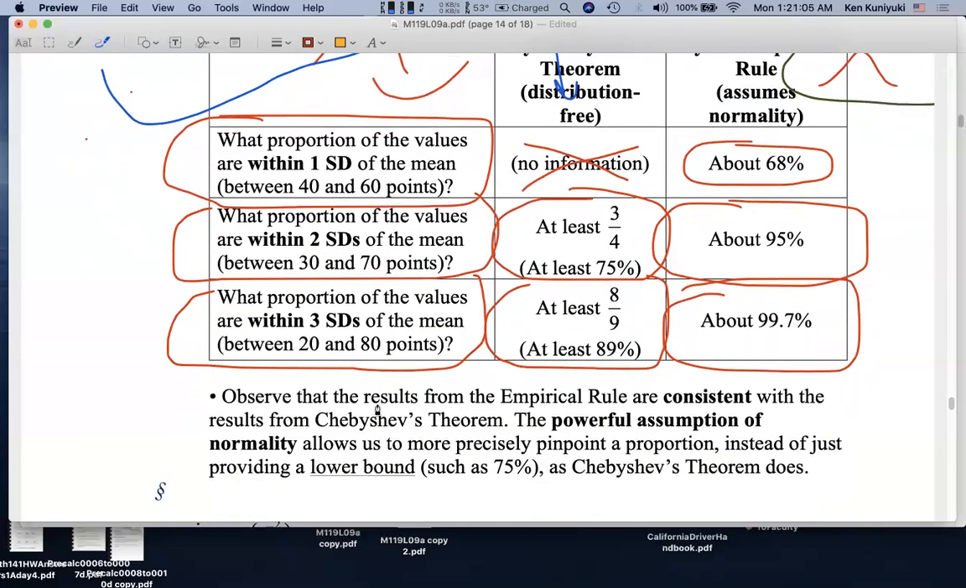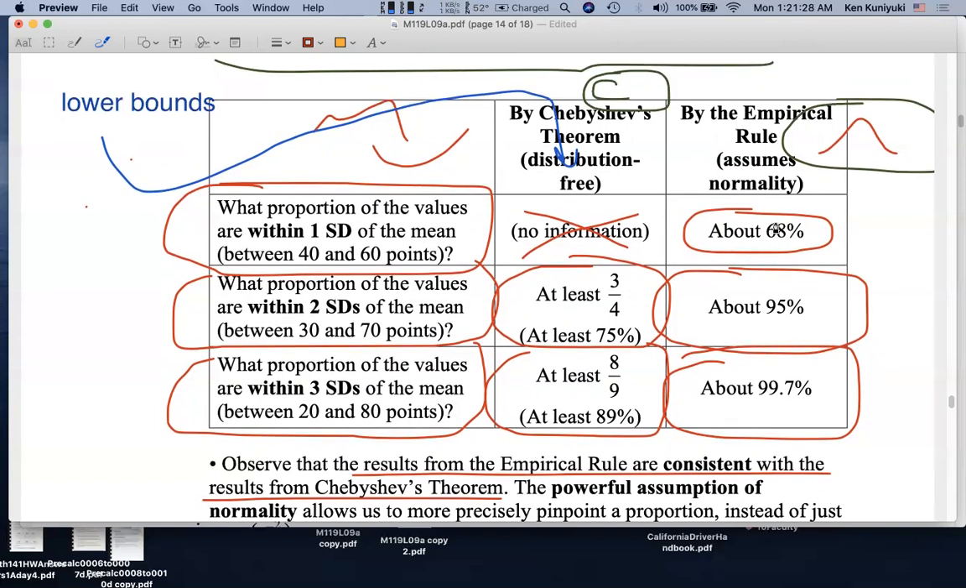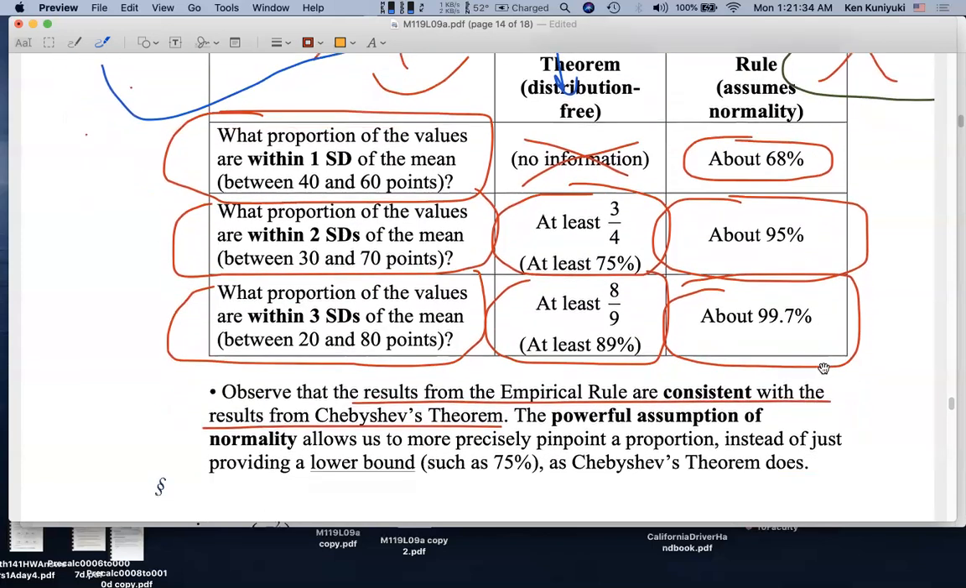Now notice that the results from the empirical rule are consistent with the results from Chebychev's theorem. So notice that the 68% is at least 0%, the 95% is at least 75%, and the 99.7% is at least 89%. The empirical rule is consistent with Chebychev's theorem. It does not violate Chebychev's theorem. Remember, we assume these if we have a normal bell shape. We don't assume these for these other weird shapes.